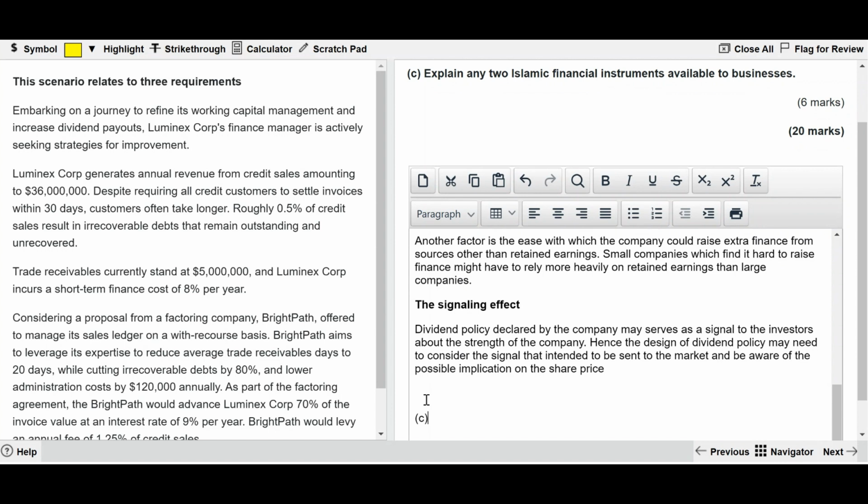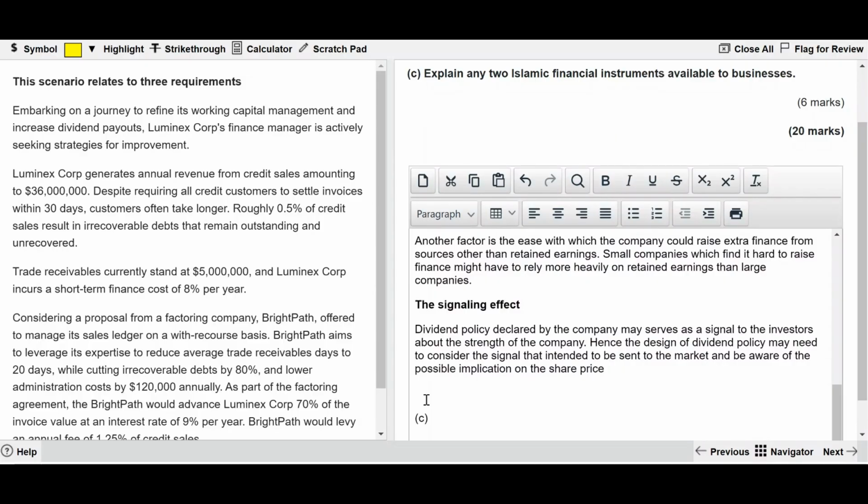It is against riba. What is riba? Riba is interest. Interest is money making money, which is considered immoral as per the law that Islamic finance follows, called the Sharia law. As per the Sharia law, it is not correct to collect interest, that is riba.